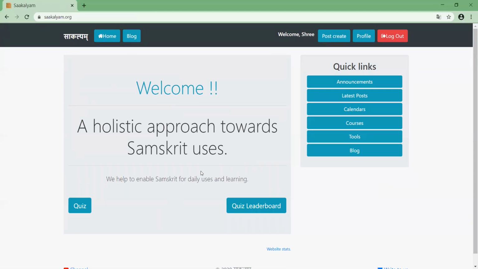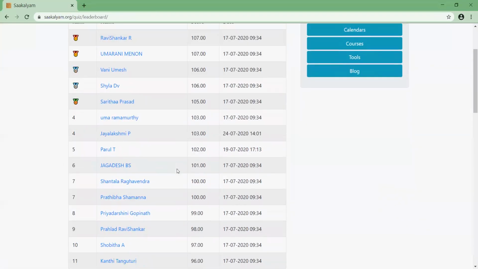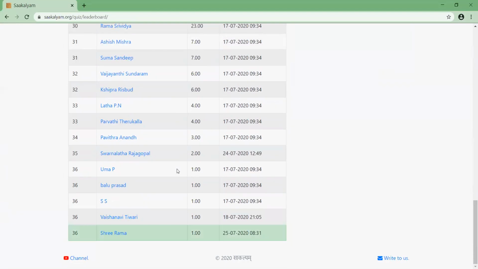Now if you want to see how you did in comparison with others, you can click here. This is the leaderboard. It is showing that till now 50 players have played this quiz with marks more than 0. Let's see where our name is. It should be at the bottom.